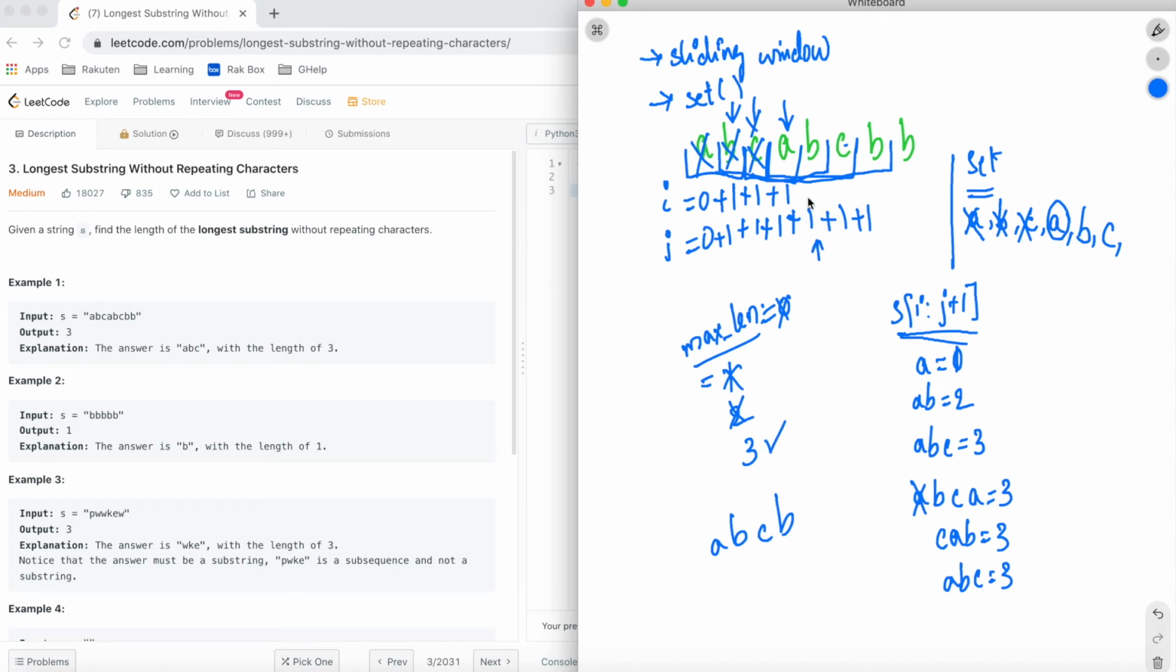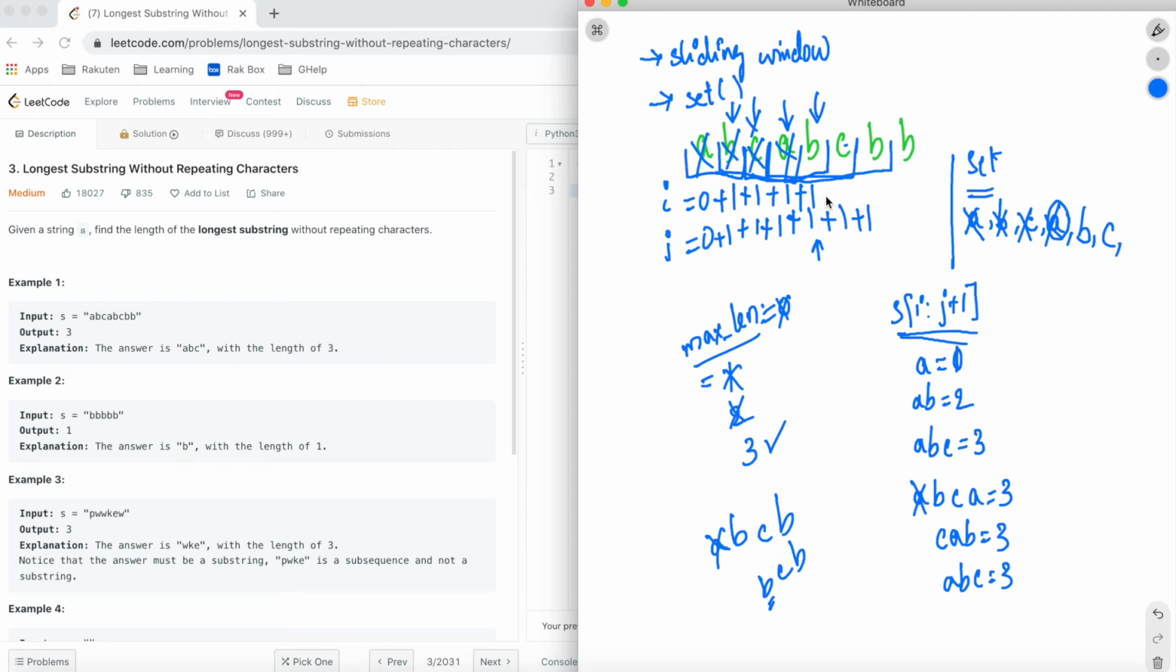What we do is we first increment I by 1. So I will now point to B. So when I points to B, we should be removing this A from here and A from the set. Now, as we removed A, our set will now become BCB and our substring is BCB. So even in BCB, the repeating character is B.